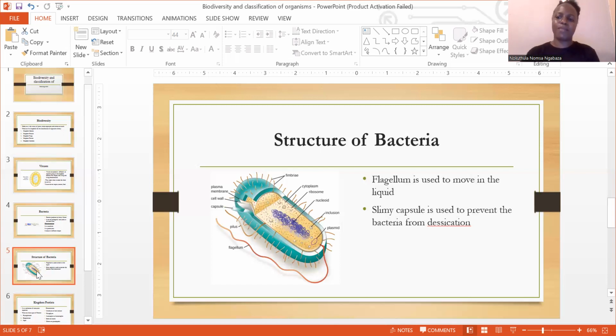Flagellum, guys, some of you might say, okay, the term flagellum, I might forget it in the exam. Listen, guys, you can still write a tail. You're still going to get the mark because at the end of the day, flagellum is a tail. So what is the function now of a flagellum? The function of a flagellum, guys, is to propel the bacteria when it moves in the liquid. So simply put, flagellum is used to move in the liquid. We're simply saying the flagellum is actually used to propel the bacteria to move.